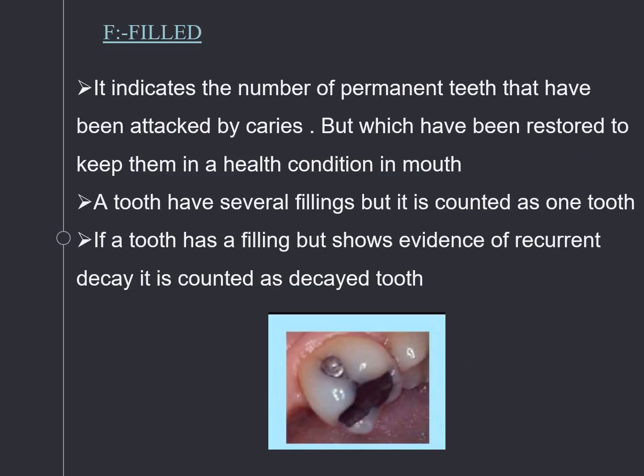Filled teeth indicates the number of permanent teeth that have been attacked by caries but have been restored and kept in a healthy condition of the mouth. A tooth with several fillings is also considered as only one tooth. If a tooth with a filling shows evidence of recurrent decay, it is counted as decayed. So these are the rules that should be followed.